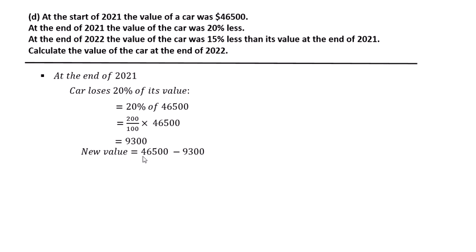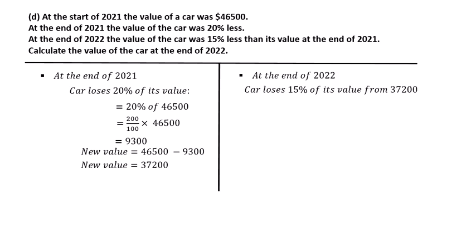Then how to find the new value? The new value we find by taking the old value minus the loss. This is 46,500 minus 9,300. So the new value is 37,200. At the end of 2022, the car loses 50% of its value from 37,200. The loss is 50%.